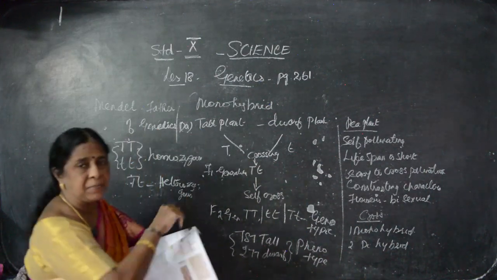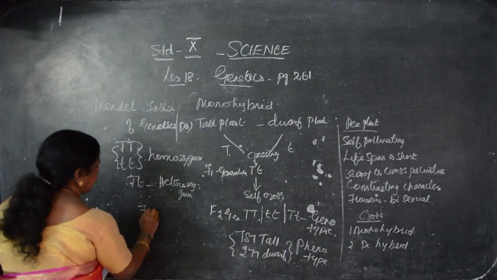The first generation, even if it is hidden also, for example, in the first generation, you can get what?